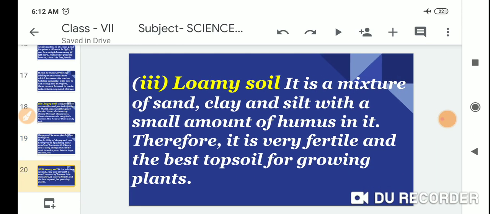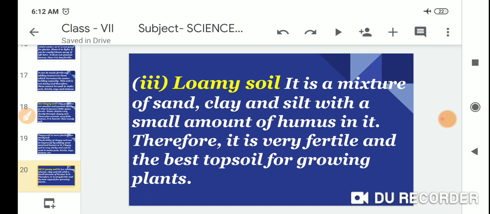Third, loamy soil. Loamy soil is a mixture of sand, clay and silt with a small amount of humus in it. Therefore, it is very fertile and the best topsoil for growing plants.